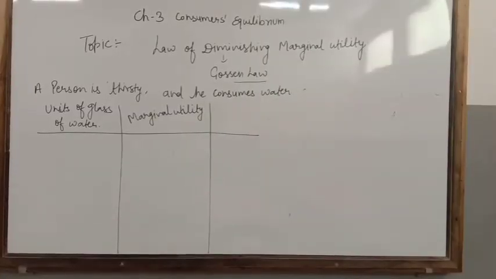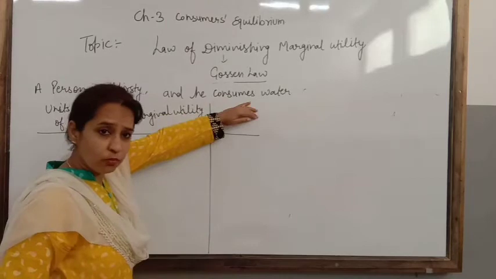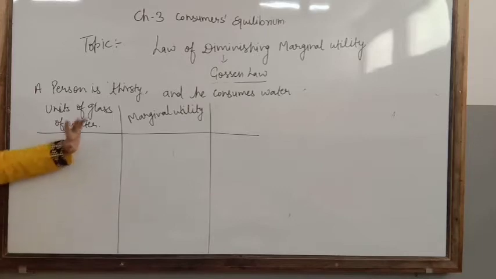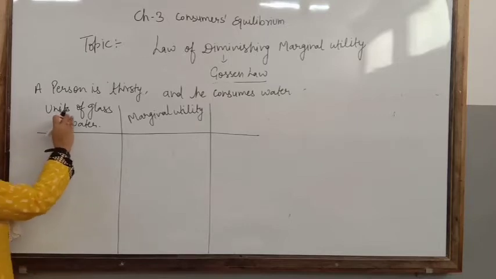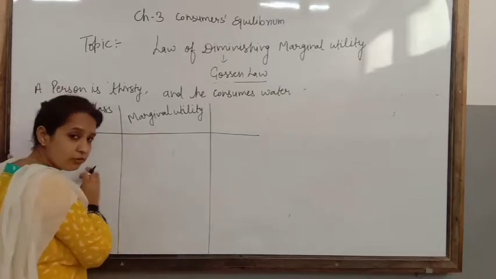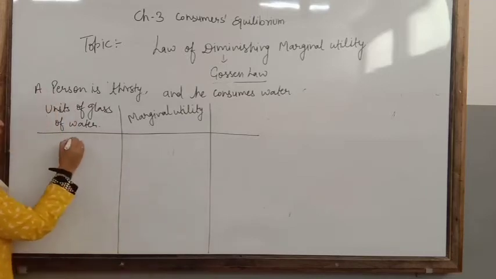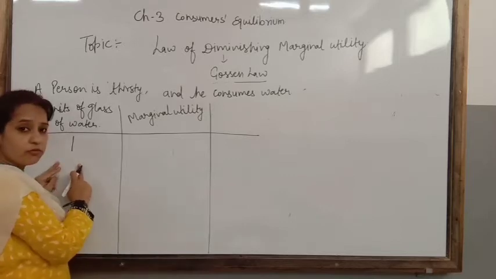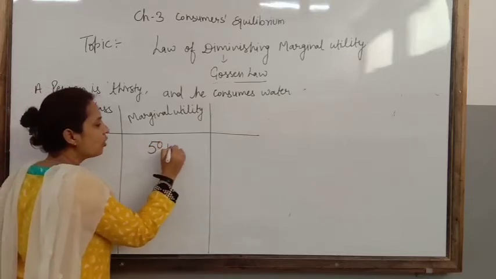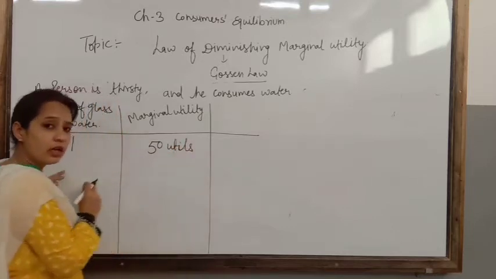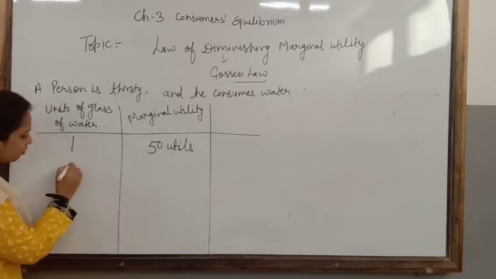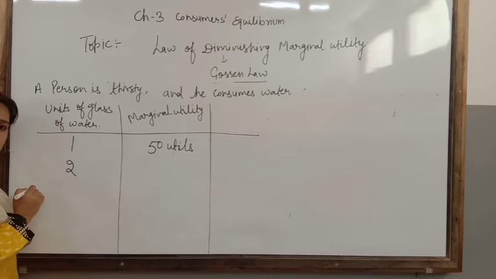Suppose a person is thirsty and he consumes water. How will the law of diminishing marginal utility apply? I am going to explain this with a schedule and diagram. Suppose we are offering him units of glasses of water, and there are two columns: units and marginal utility. Suppose you offer him the first glass of water. From the first glass, he is going to get a satisfaction of 50 utils. Clear? How much satisfaction is he going to get? 50 utils.